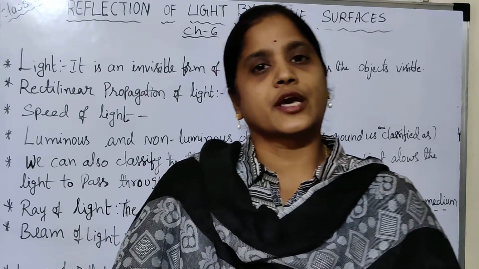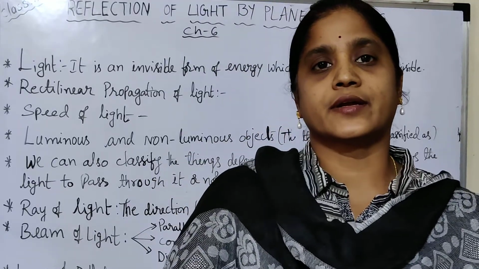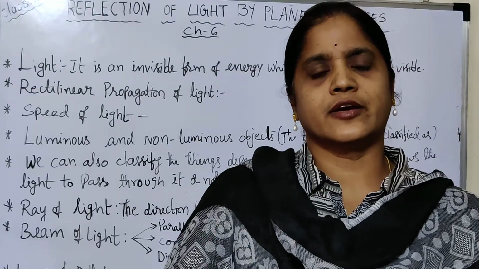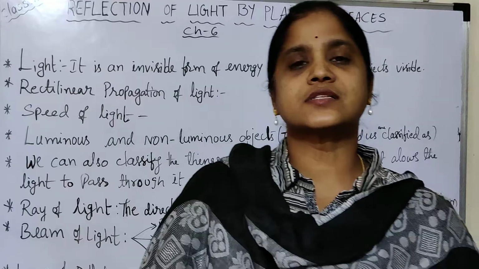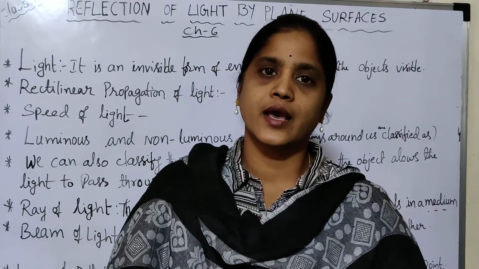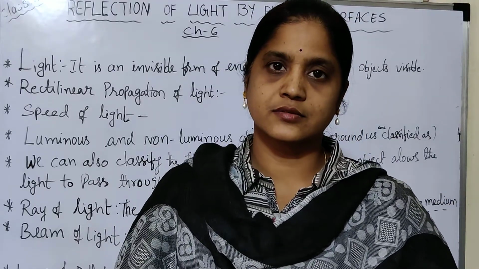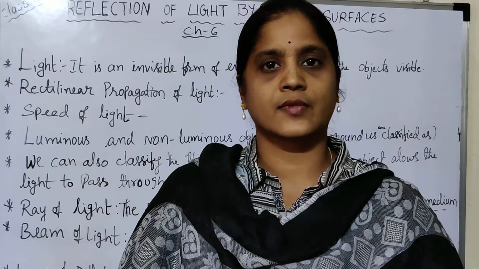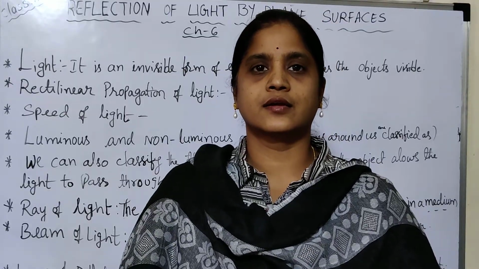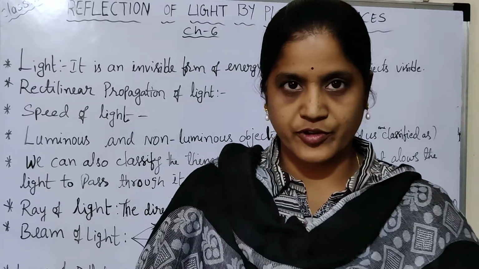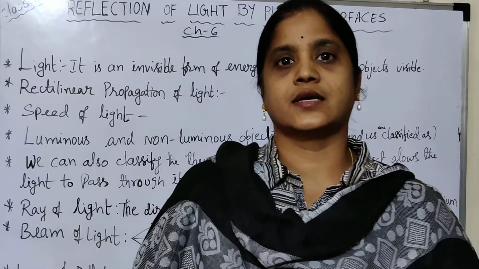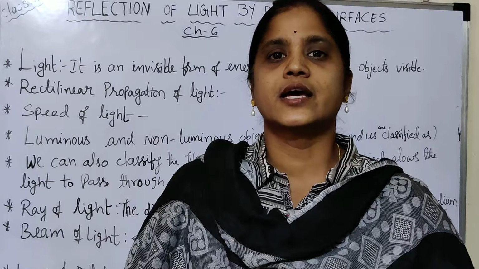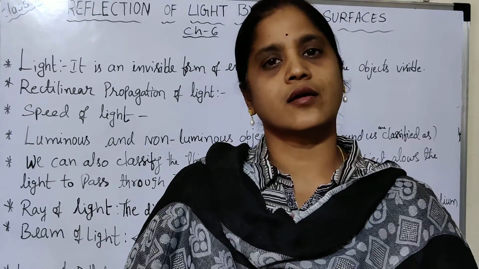See, can you see any object completely if the room is dark, in the absence of light? Can you see any object? No. Why? To see any object around us, it requires light. In the presence of light, we can see any object.